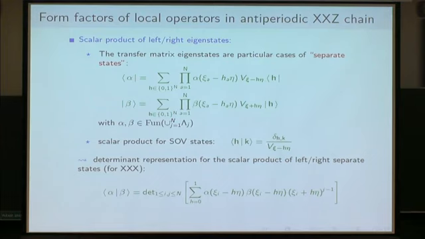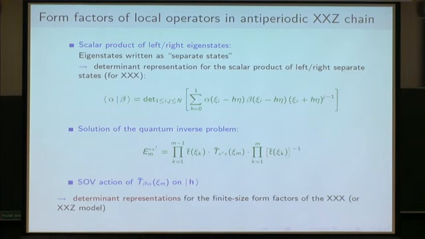And now, of course, if you know the solution of the quantum inverse problem, which is the case for the XXZ antiperiodic spin chain, that means you can express local operators in terms of the entries of the monodromy matrix, and in particular in terms of the product of antiperiodic transfer matrices. Then you can act with this on the eigenstates, and you obtain a determinant representation for the form factors.